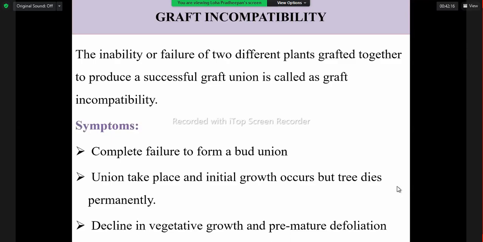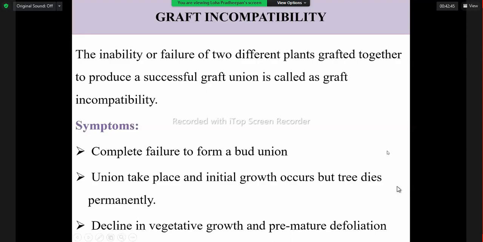So that is one symptom due to incompatibility. In some cases, they can form the union and initially they grow, but at a later stage it can die permanently. So initially it shows as a success, but it won't continue the growth. So that is due to the incompatibility.